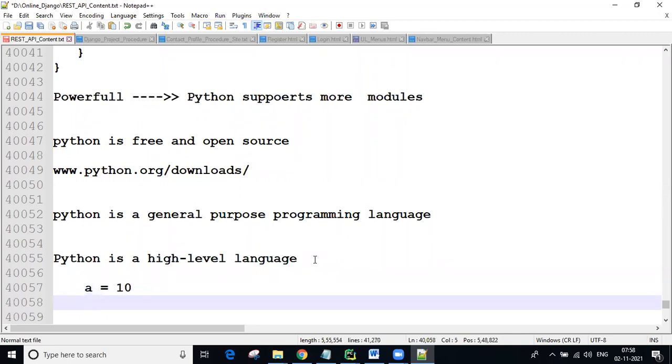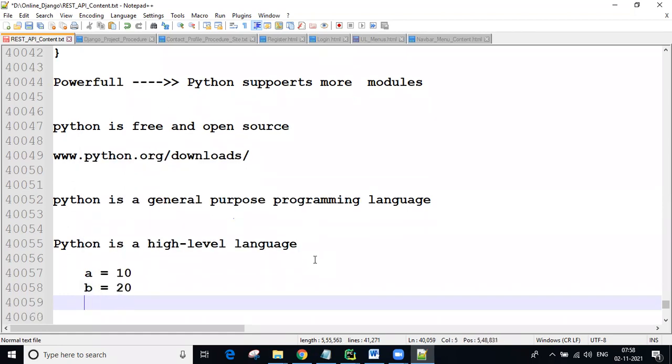In our notes, we write a equal to some value, in the general scenario. Now b equal to some value I'm writing. If you want the addition, how are we writing it? a plus b, adding the a value and the b value. Next, you are storing it into one variable c.